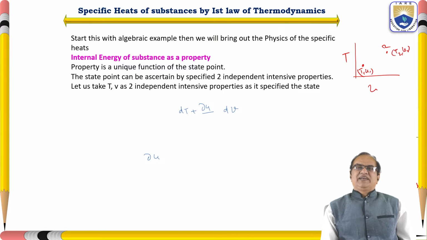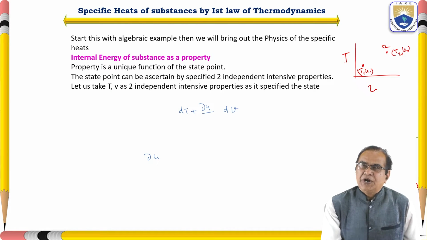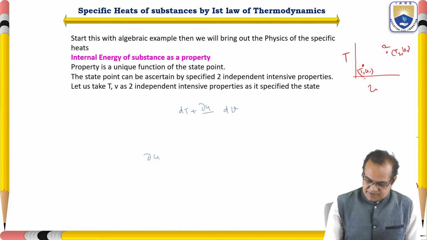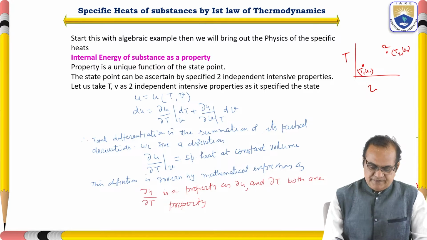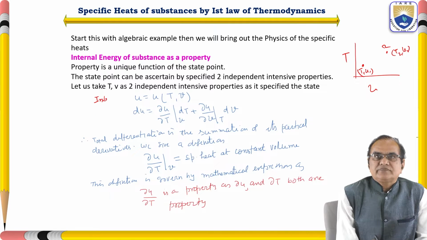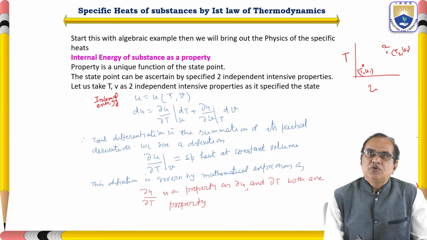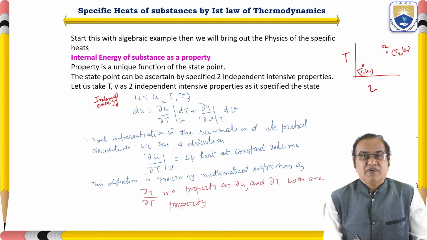Let us take temperature and specific volume as the 2 independent intensive properties specified in the state. So the internal energy U is a function of T and the specific volume V.